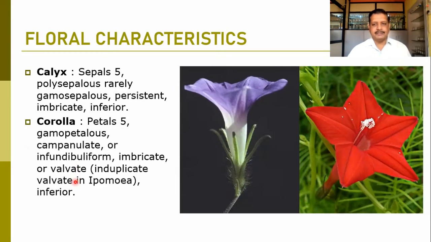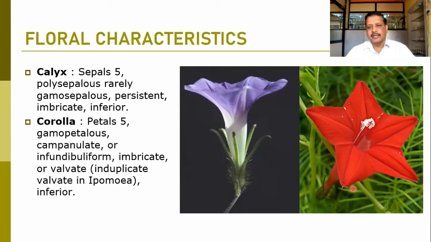When we talk about the calyx and corolla in this family, the calyx are mostly five. Here you can observe five separate calyx whorls. They are polysepalous, free in nature. Rarely we find gamosepalous. They are persistent at the fruit level, and because of that we can call it a persistent calyx. They are imbricate in aestivation and inferior in position, as the ovary has the superior position in this family. When we talk about the corolla, the petals are five.